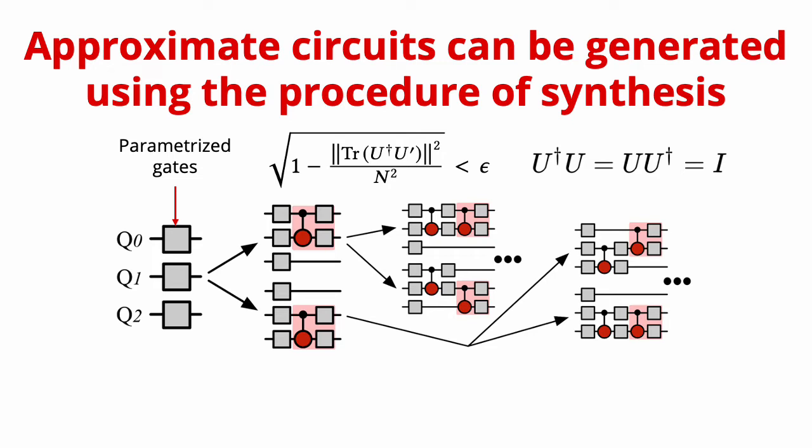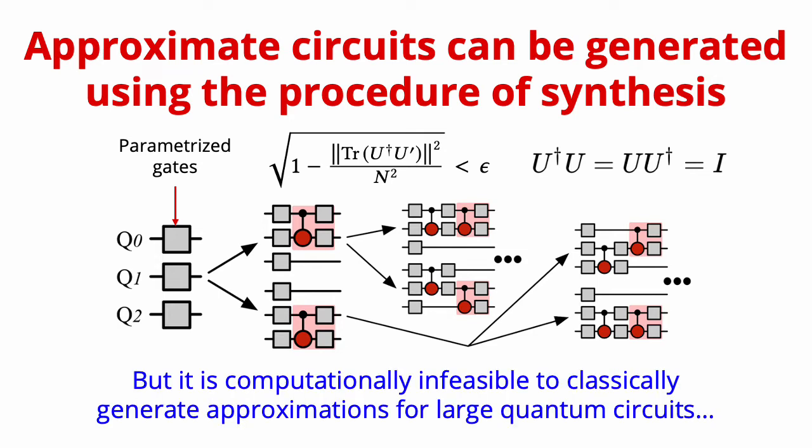If epsilon is too small, then the approximations will be fine, and that will require deep circuits with a lot of CNOT gates. So we need epsilon to be large enough so that the generated circuits have fewer CNOT gates, but the approximation output still matches the output of the original circuit, and this is tricky to achieve, as we'll see next. The primary challenge that we face here is that because of the requirement to calculate circuit distances between circuit unitaries, it is computationally infeasible to calculate circuit distances for large circuits. This is because the dimensions of the unitary scale exponentially with the number of qubits in the circuit.